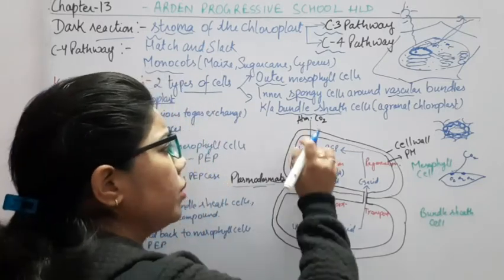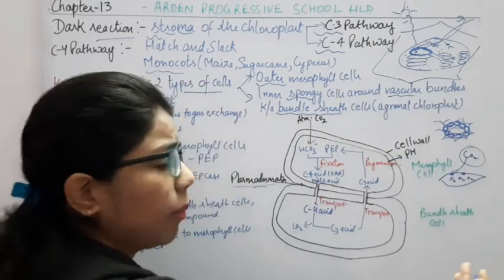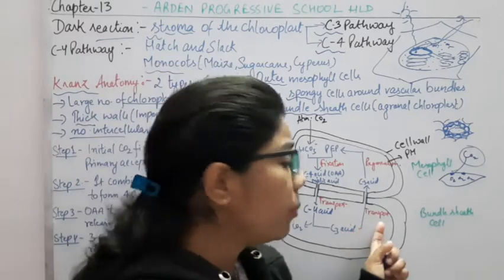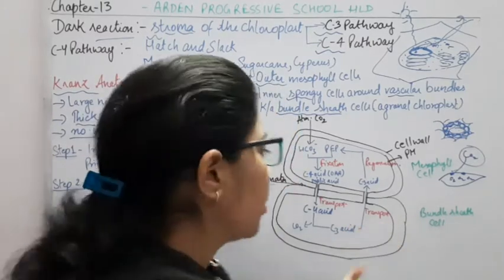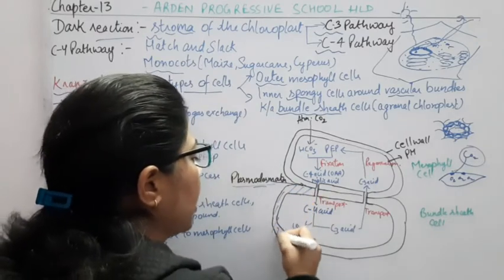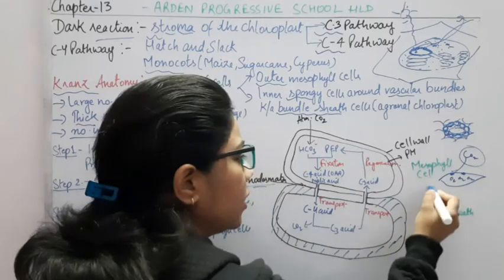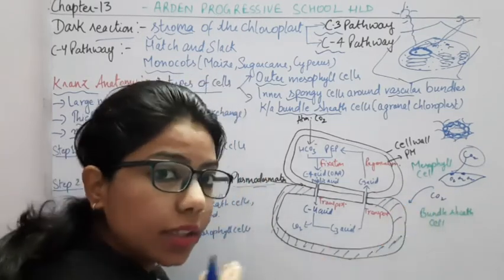Now comes the point: if CO2 is present outside in the environment and it has to enter inside the cell, it will not be possible for it to enter inside the bundle sheath cells. Why? Because these are very thick, and due to this thickness, the CO2 present outside will not enter inside these bundle sheath cells.